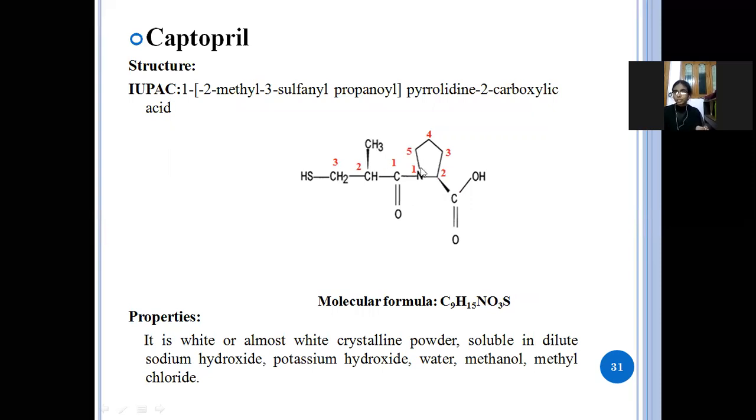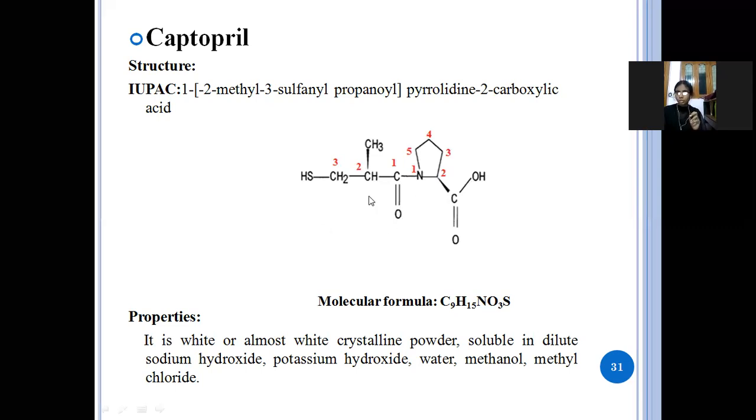See here in the structure, this is the pyrrolidine. A 5-membered ring, 1, 2, 3, 4, 5, with nitrogen, so it is pyrrolidine. In the second position, a carboxylic acid is there, and in the first position, 1, 2, 3, three carbon atoms are there, so it is propyl. For this propyl, in the second position a methyl is there, and in the third position the sulfhydryl group is there.